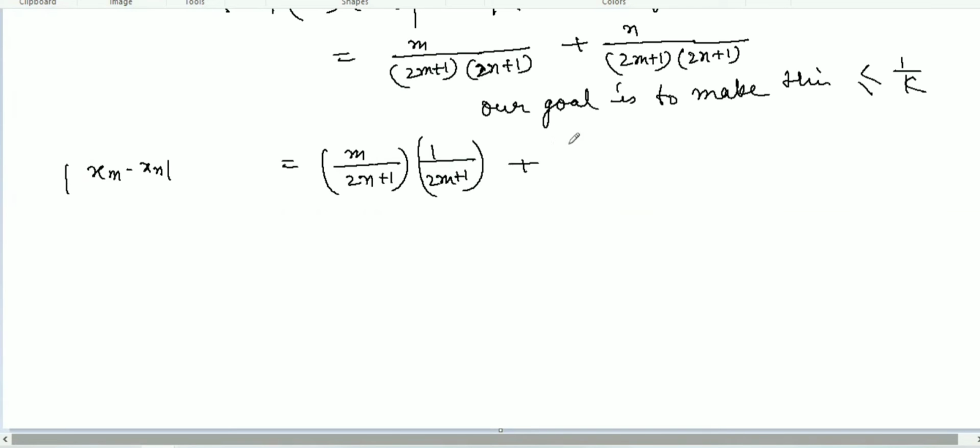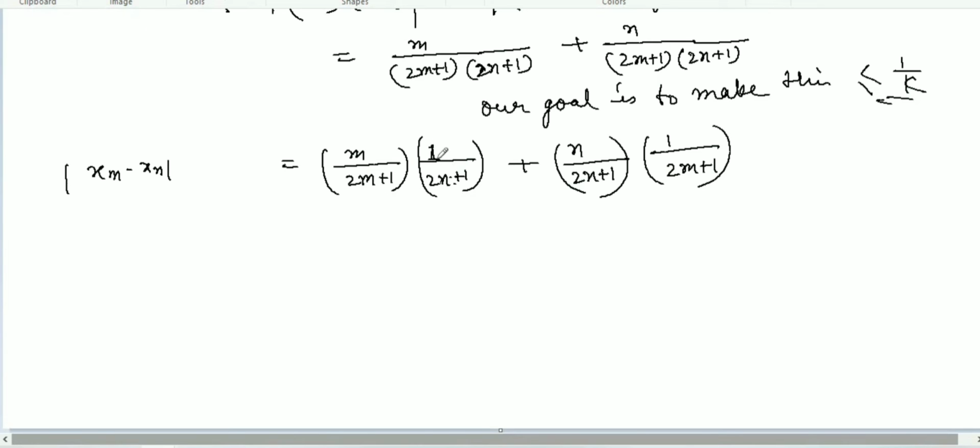Plus here I'm going to write n over... no, I made a mistake here. So here m over 2m plus 1 and 1 over 2n plus 1. Then here we will take n over 2n plus 1 and 1 over 2m plus 1. Okay. Now we need to make this less than or equal to 1 over k. This is our goal.